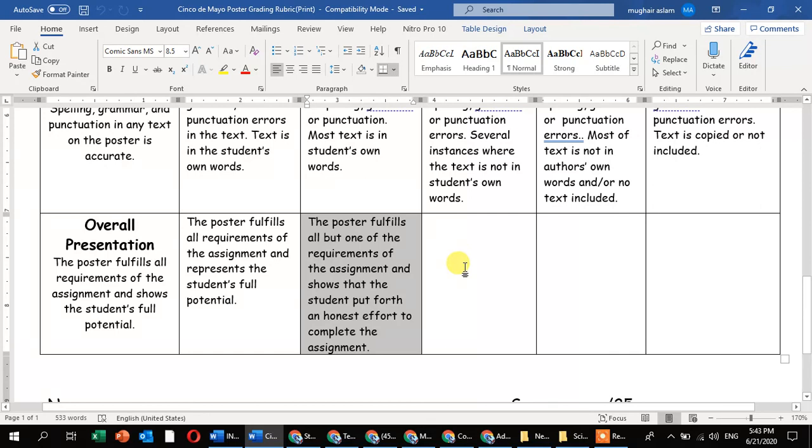Okay, these are the final rubrics of the poster making. While you are making the poster, you must follow these instructions.